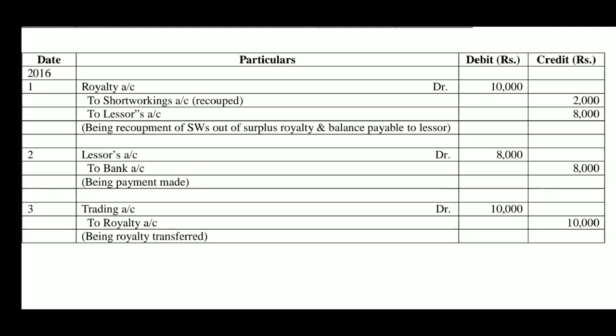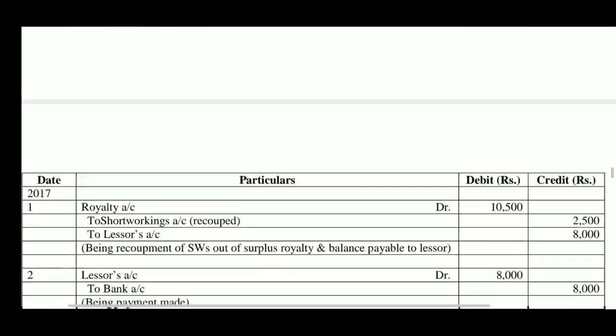Now, for the payment, second entry: lessor's account debit to bank account, amount 8,000 rupees, being payment made. Now, royalty is as usual transferred to the trading account: trading account debit to royalty account 10,000 rupees, being royalty transferred. In the year 2017 also, recoupment is possible.